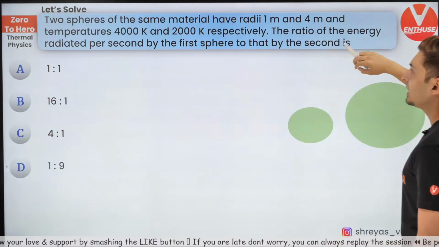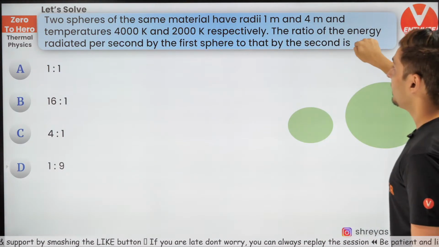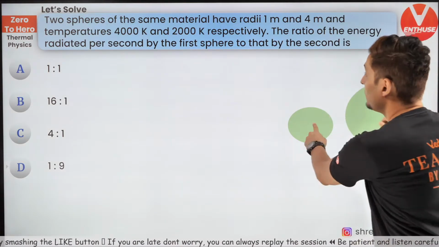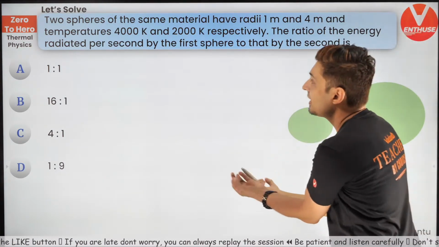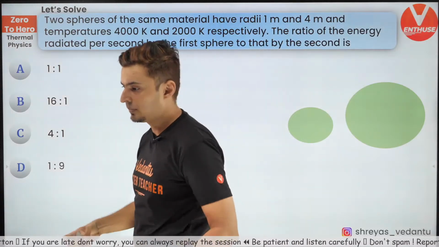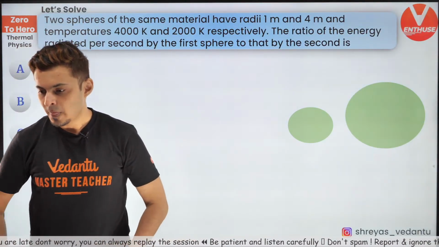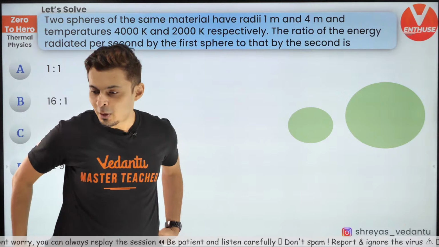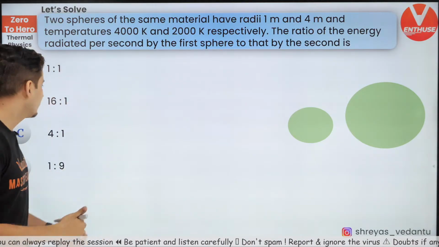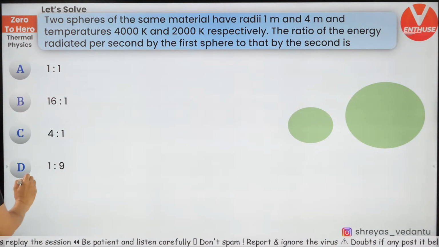Two spheres, same material, different radii, 1 meter and 4 meter. Different temperatures also. What is the rate at which the energy will come out of it? Come on guys, let's see how to solve this question. First, let me write down everything that we know.